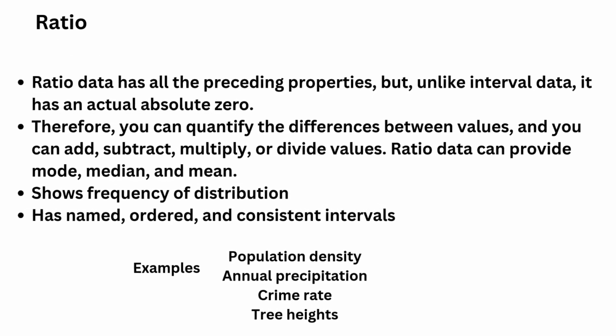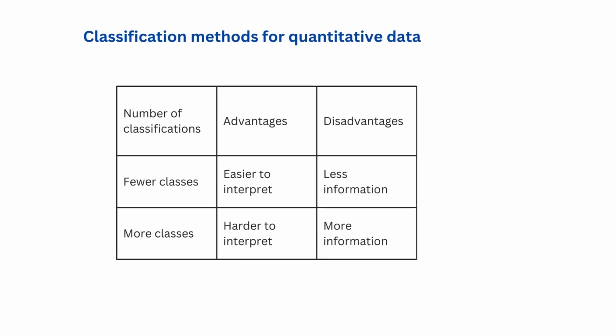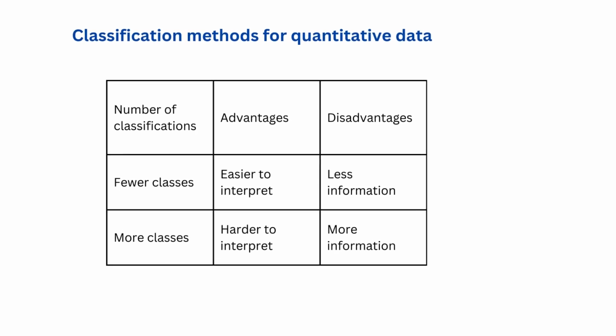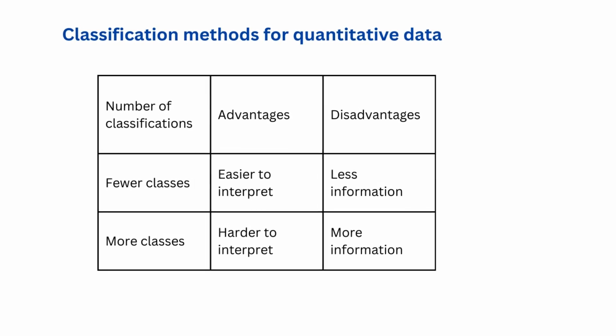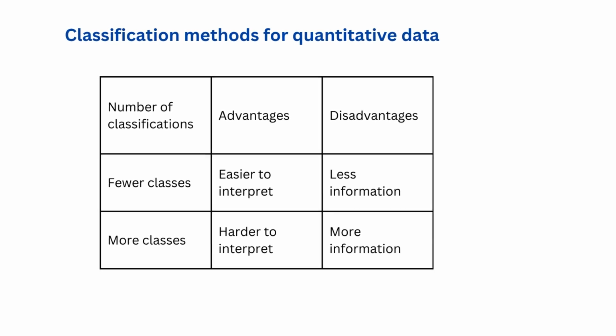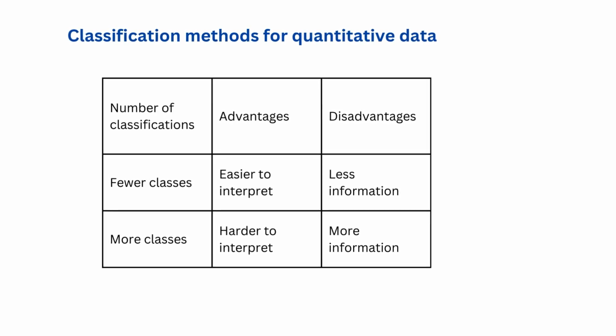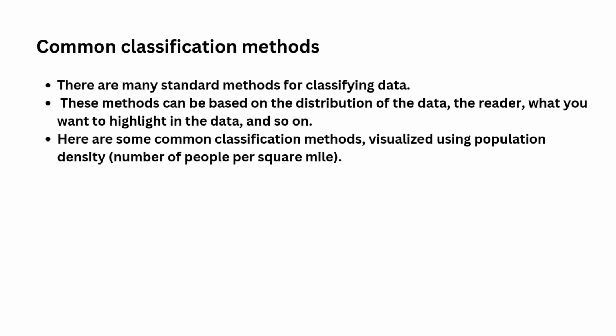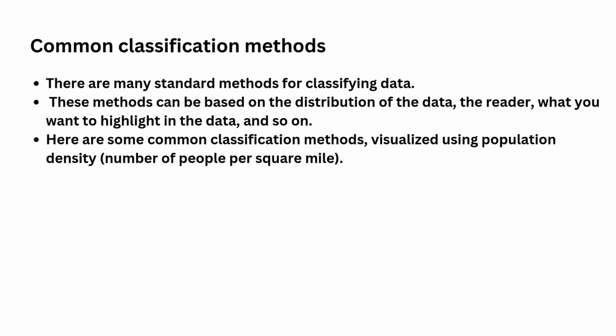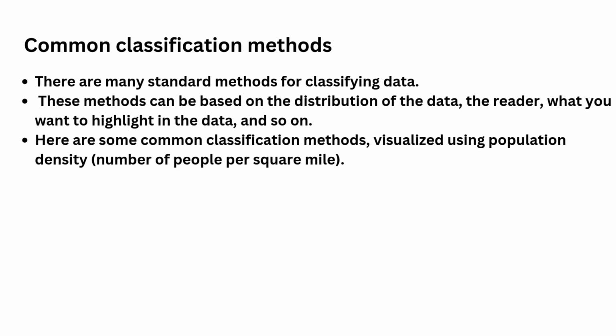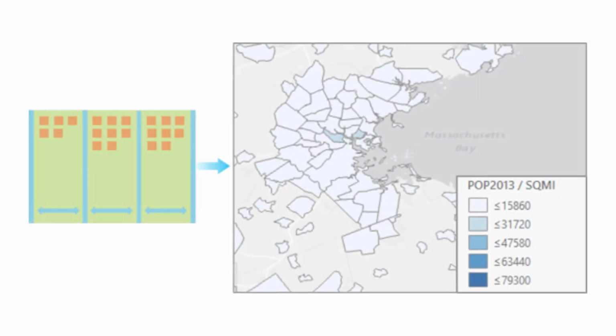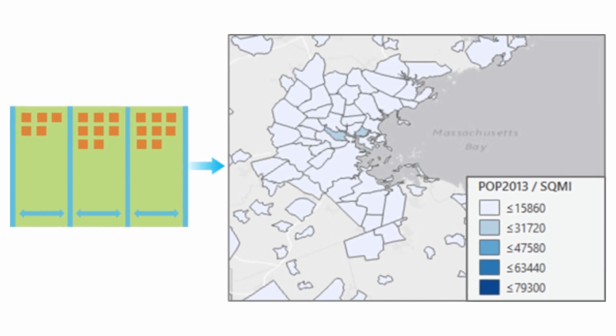Classification methods for quantitative data. Classification of quantitative data means to assign class intervals to numerical distributions. In other words, to simplify the features, you group similar features into classes. Classes help your map reader understand complex groups of features, distill information, and more easily spot patterns in the data. You can classify both raster and vector data.